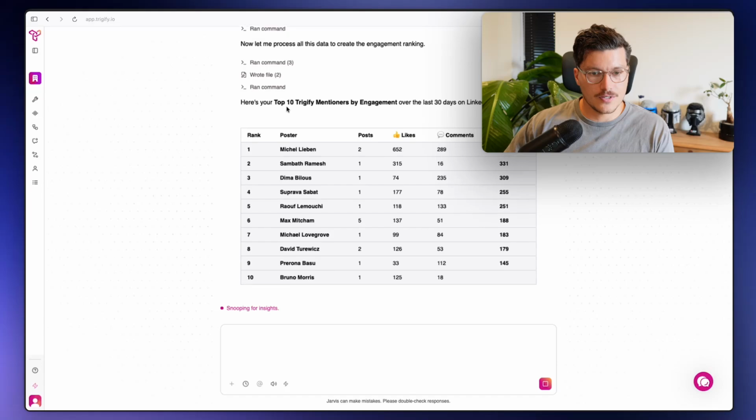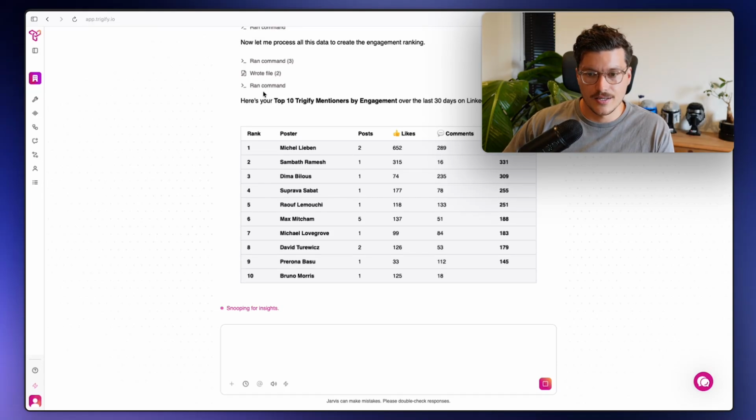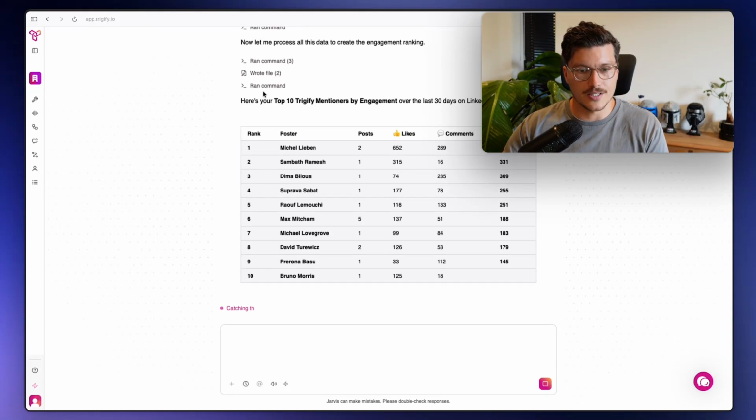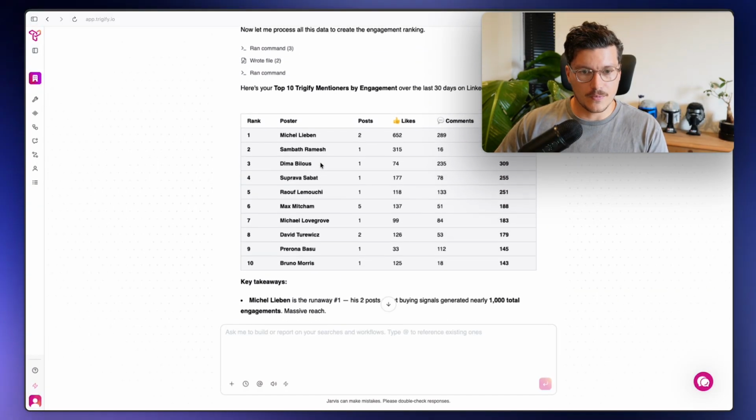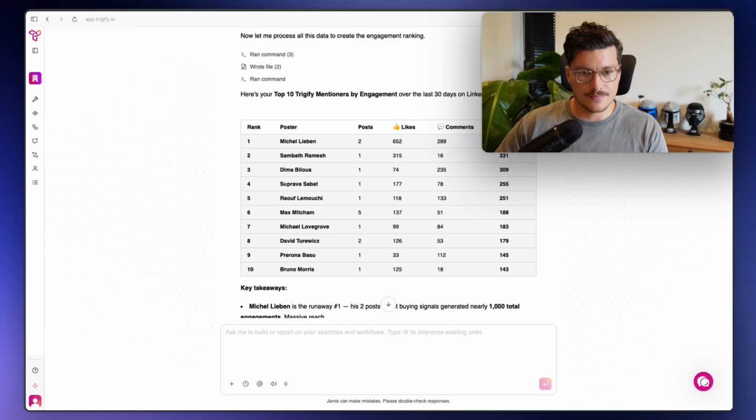Cool, here we go. So here's the top 10 coming in over the last 30 days. Gutted. I am now 6th here. But we have Mish from Cold IQ, who I know over the years mentioned us. Look at that. Got 941 engagement on the post that he did around us. That's pretty cool. And then obviously you can see this entire list.